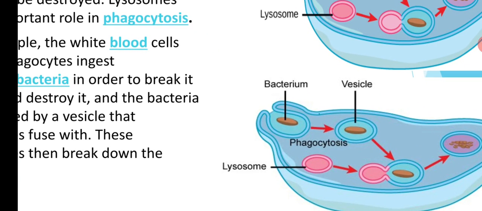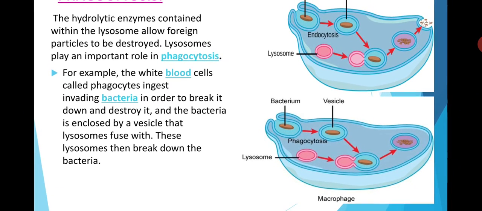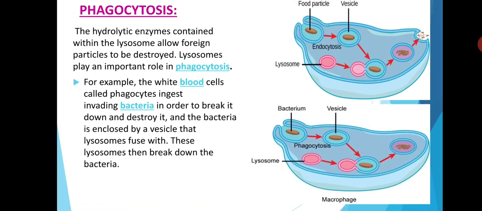You can see the bacteria, the phagocyte cell will ingest the bacteria. Now vesicles are formed around the bacteria. Lysosome will come and fuse with these vesicles, and the lysosome then breaks down the bacteria, as a result of which waste particles will be expelled out from the cell. Same is the case with the food particle.